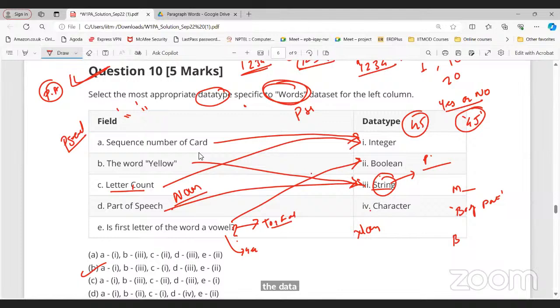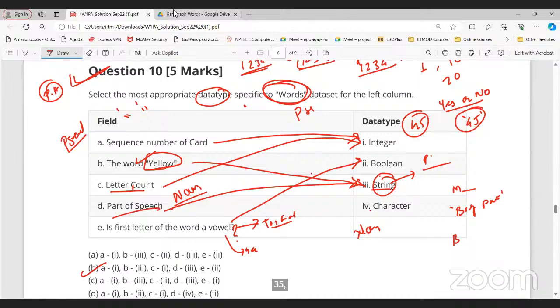Sir, can we conclude that any word is a string? Yes. Can we conclude that a numerical value in quotation is a string? Take the word yellow. When we remove quotations, is this a string or not? In the programming case, it will not be considered as a string because we need to put a quotation. Otherwise, it will throw an error.